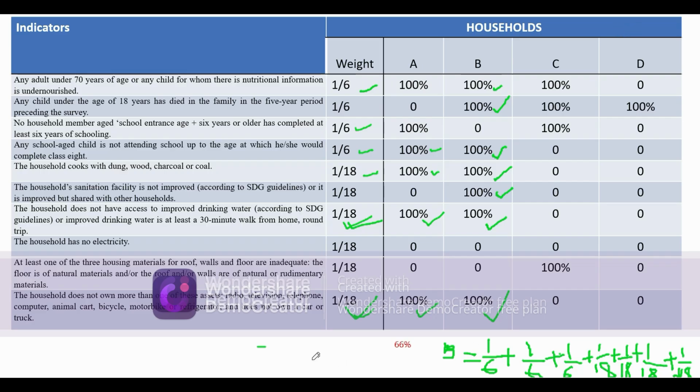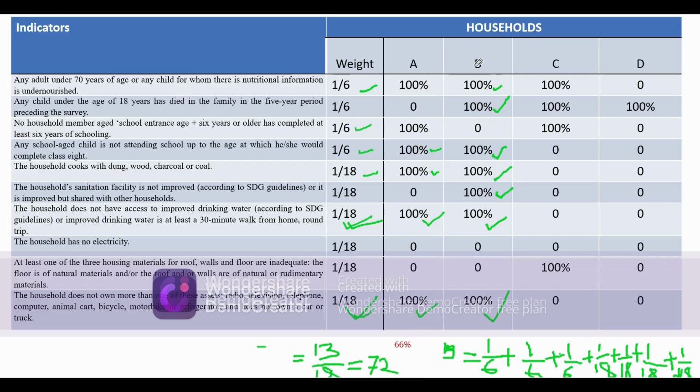So simplifying this, we get 13 by 18. Okay, so this 13 by 18 will come to 72. Transforming this 72 into percentage comes to 72%.